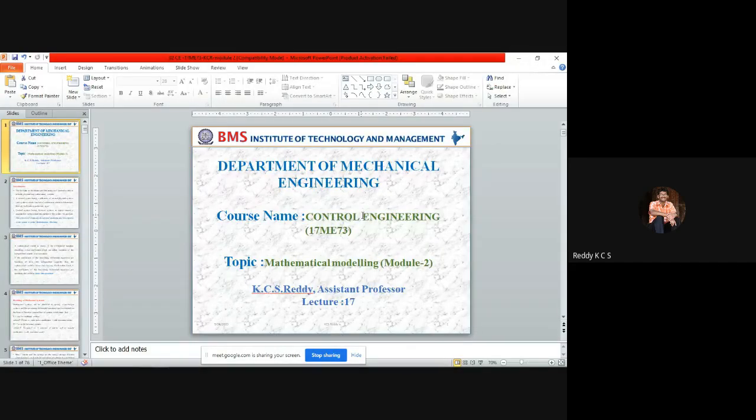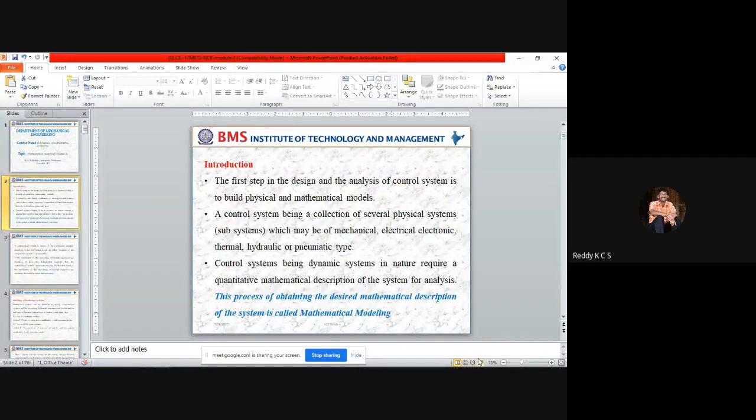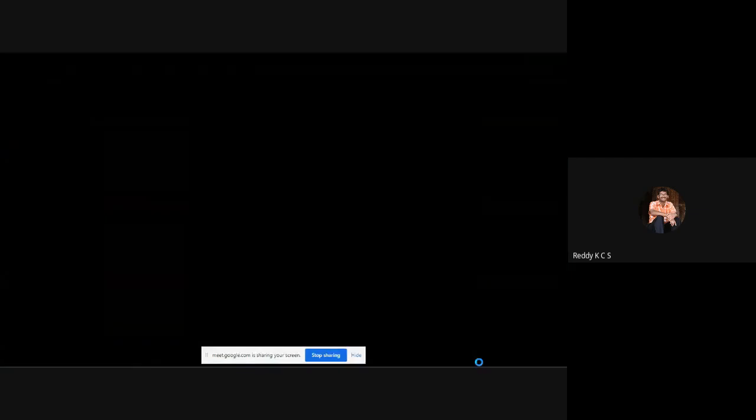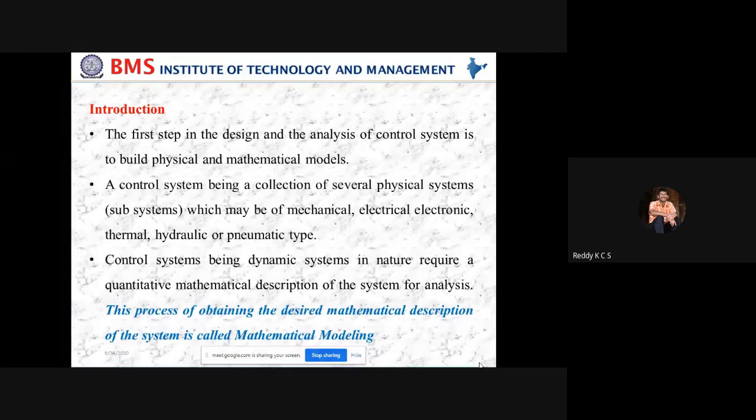Today we'll discuss the mathematical modeling of mechanical systems, electrical systems and thermal systems. So we'll go with the introduction of this. When you discuss mathematical modeling, the first step in the design and analysis of any control